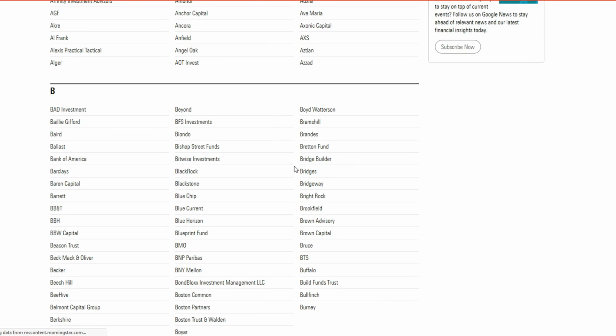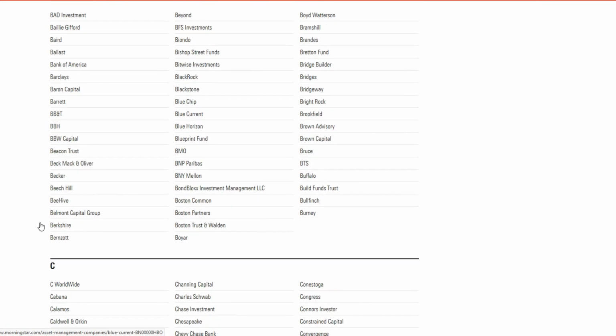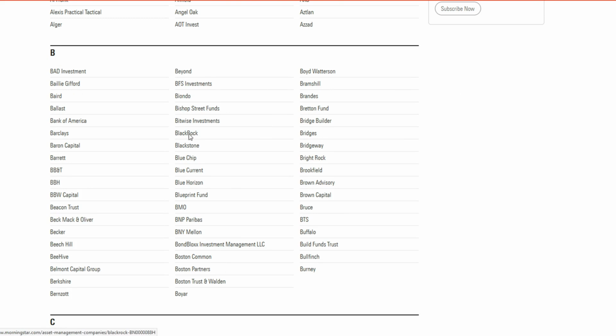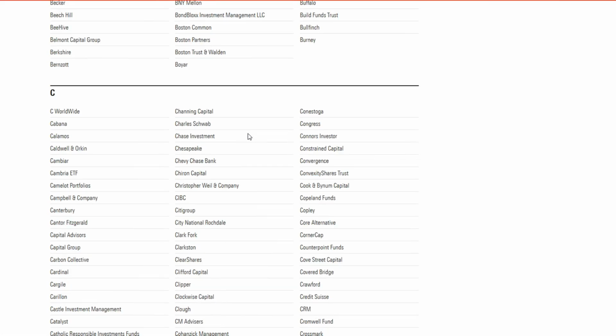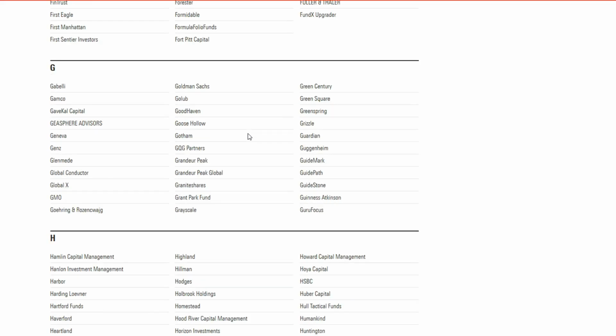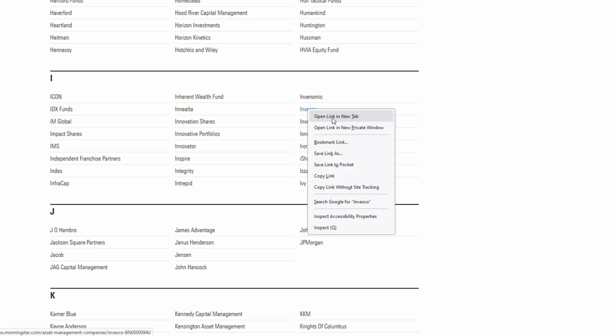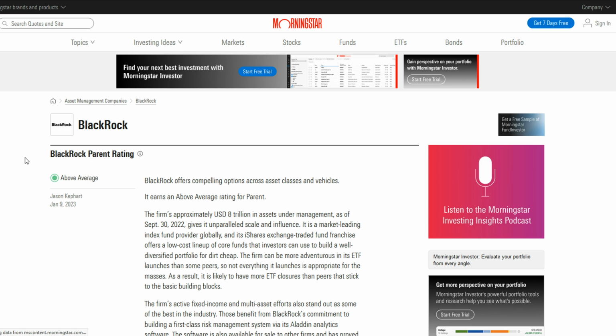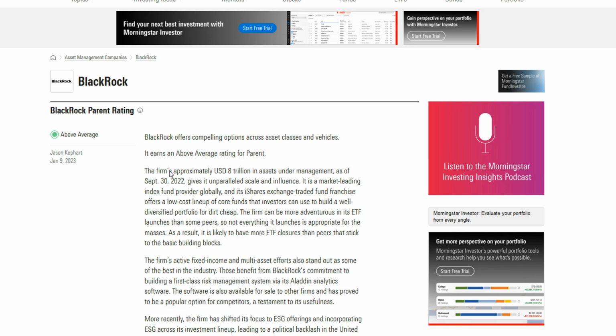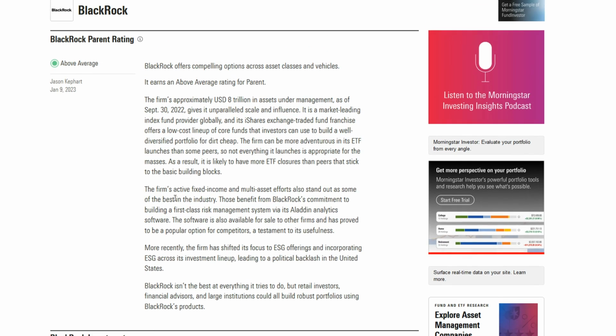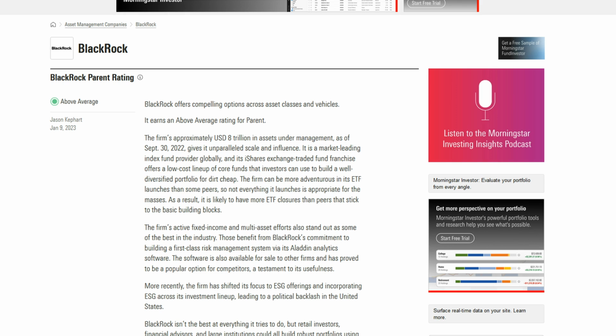So if we go back and search for BlackRock, which is the owner of the iShares fund, and we're going to open it in a new tab and then search for Invesco and open it in a new tab as well. So as we can see, BlackRock has above average rating, as I would expect. It doesn't have anything to make us worry about the safety of our investments. Let's go to Invesco.